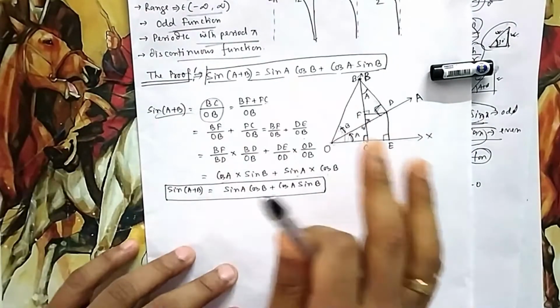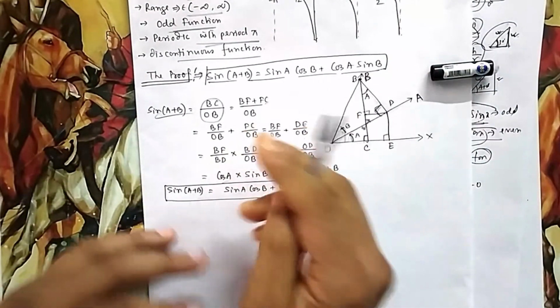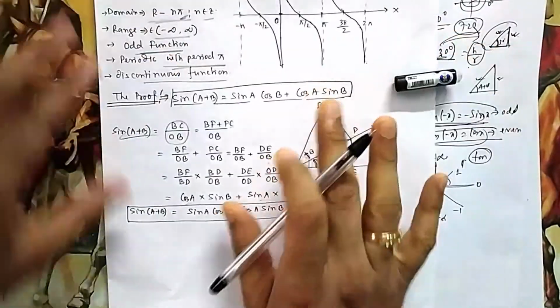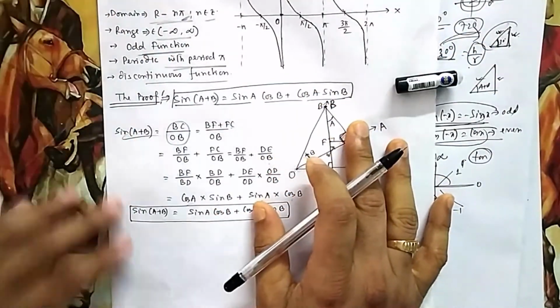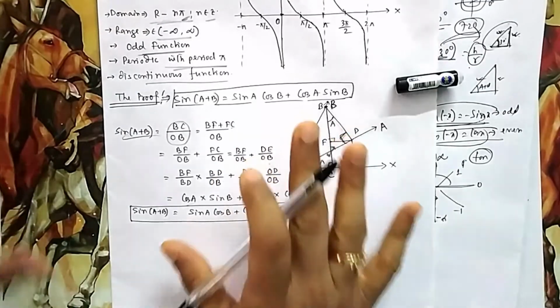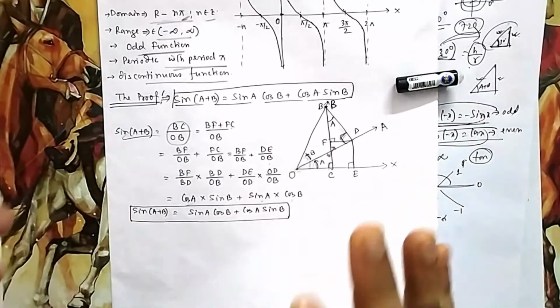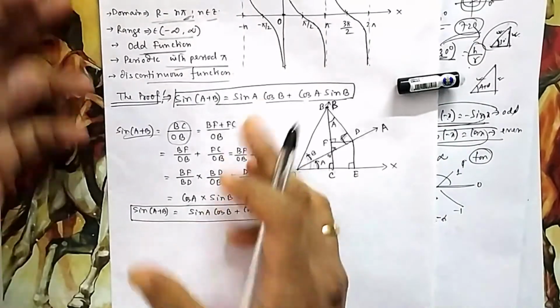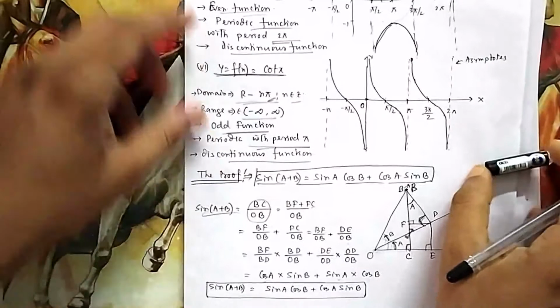With this you can prove anything. So that's why I thought you should understand from where it is coming. All the formulas are not coming from heaven. There is some proof of each and every formula. You have to have some idea and you have to know it is coming from some kind of derivations, and it has some physical meaning also. So these graphs will give you the physical meanings of sin x, cos x, tan x.